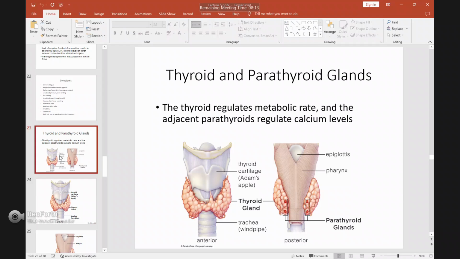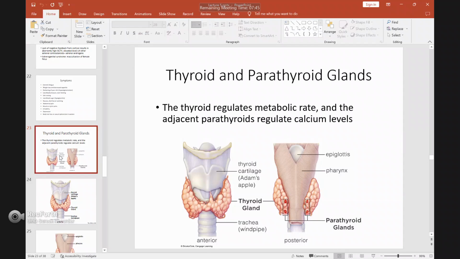The thyroid gland regulates the metabolic rate, and the parathyroid gland regulates the calcium level. So there are two different functions of these glands. Thyroid hormone regulates the metabolic process in your body, but the function of parathyroid hormone is to regulate calcium.